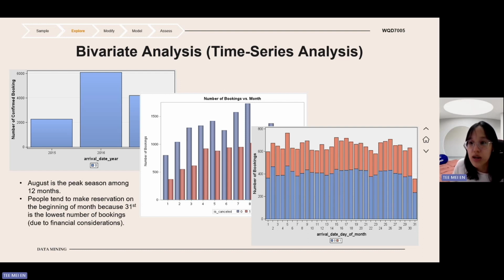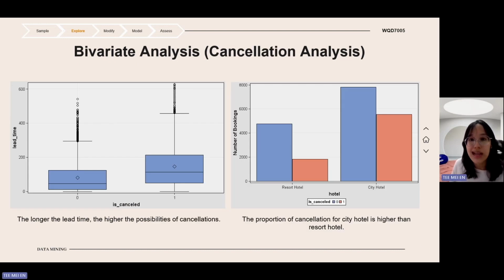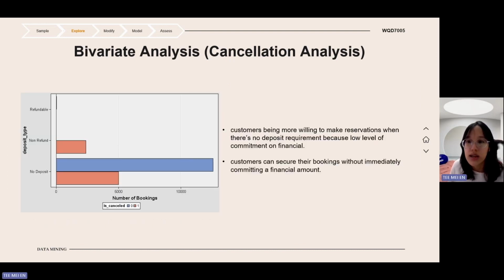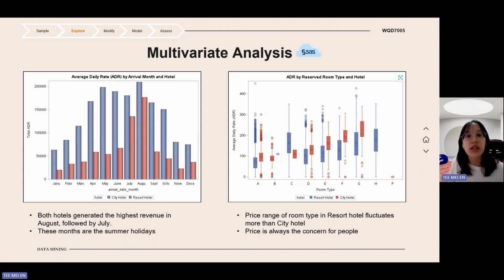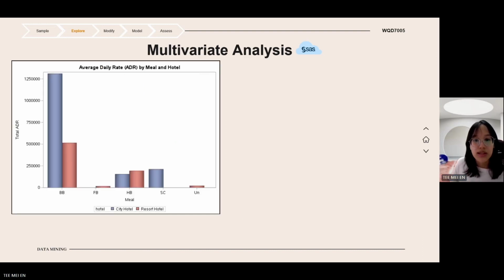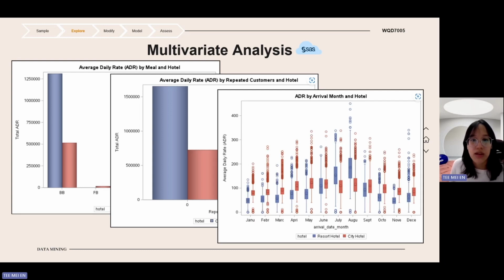Also, we see that August is the peak season, and that the 31st of the month usually has a large volume of bookings. The cancellation analysis shows that the longer the lead time, the higher the possibility of cancellation, as shown in the City Hotel. You also see that customers are more willing to make a reservation when there's no deposit requirement. We also found that total ADR of confirmed bookings is higher than total ADR of cancellations, so we are losing revenue on cancelled reservations. Also, multivariate analysis shows the highest revenue in the summer holiday months, and that price is always a concern for people. These are some of the preferences of the people.